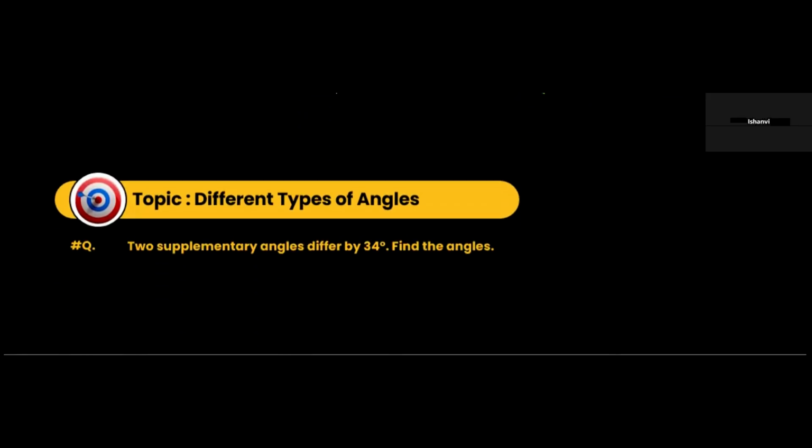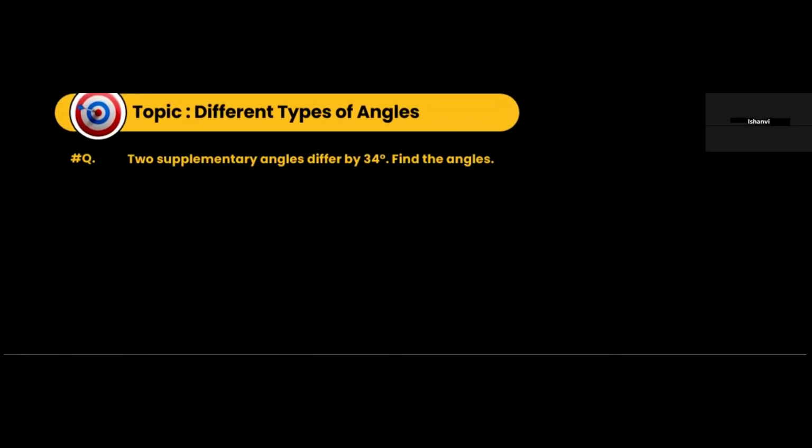Two supplementary angles differ by 34. Find the angles. So we will say let one angle be x. So therefore, the other angle is how much? You can say 34 minus x, and at the same time, you can also say x plus 34.